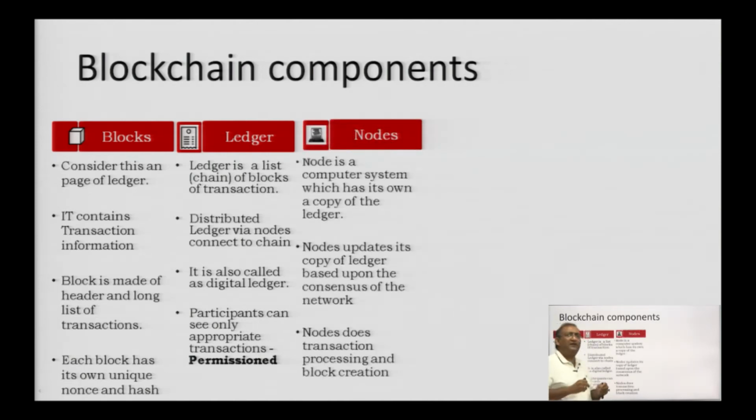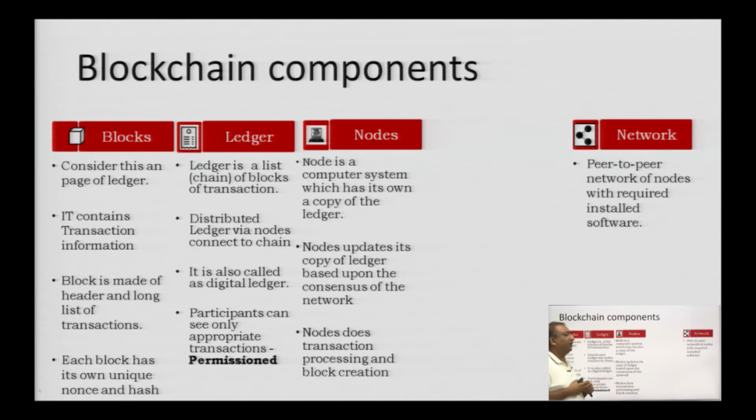Nodes. A node is nothing but a computer system which has its own copy of the ledger. Whenever a transaction happens and a block is added, the ledger and the nodes get updated. Okay. So, nodes also do the transaction processing and block creation. In the previous slide we have seen the block has been created and then broadcasted, that is done by one of the nodes. So, nodes can do all these also.